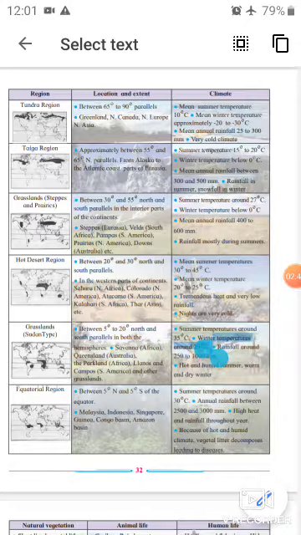Then the third one, grasslands, steppes and prairies region. This region is located between 30° and 55° north and south parallels in the interior parts of the continents.